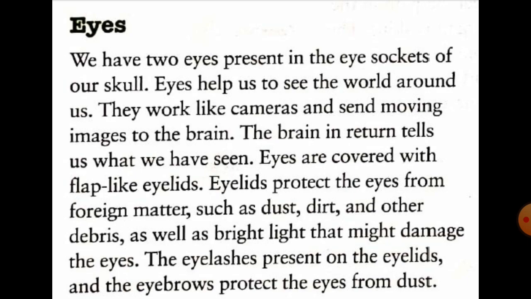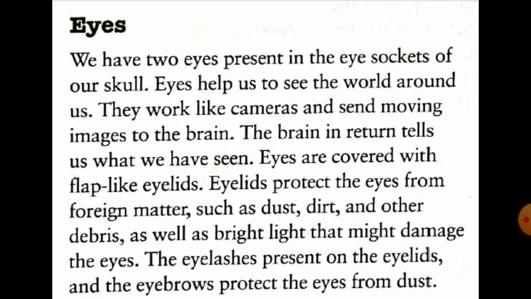So how many eyes do we have? We have 2 eyes which are present in the eye sockets of our skull, as we have already discussed in previous chapters. The eyes work like cameras and send moving images to the brain, and the brain in return tells us what we have seen.